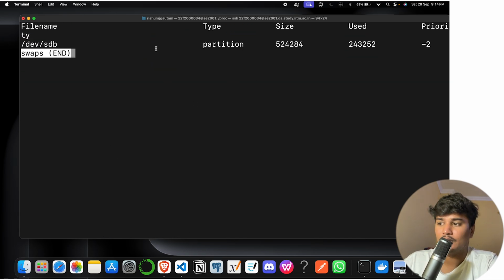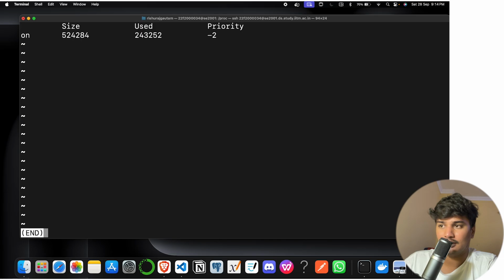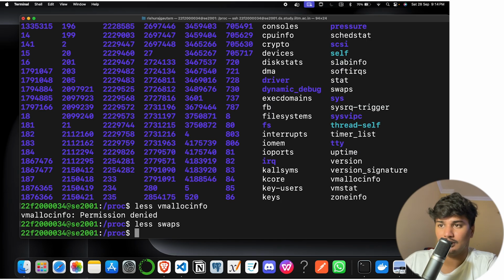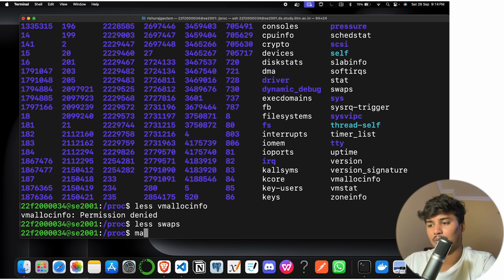So you can see we got something in a text editor format, and we will be able to read the file. Okay, so I'm just using the left and right arrows to basically read the file line by line. Okay, so you can see all this. So yes, the less command is used to read files line by line. There is a more command also, and you can also do this manually.